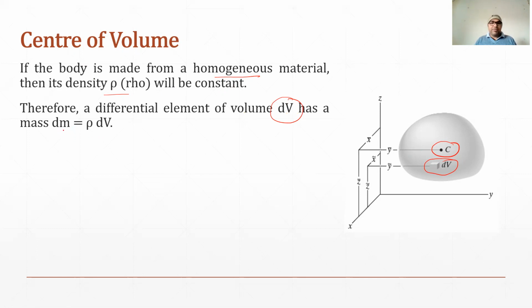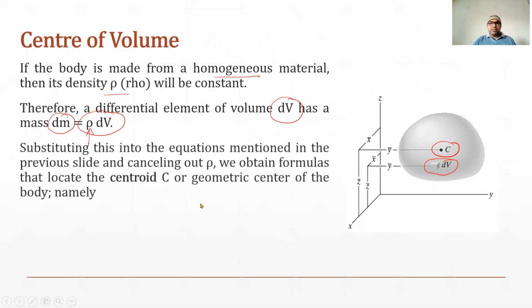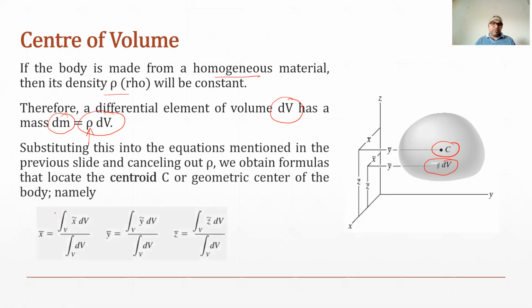The mass of this volume can be expressed as rho into differential volume. In the previous equation, we were using dm, so now dm can be replaced by this one. And as I said, for homogeneous material, rho will be the same, so it will cancel out in the equation. Finally, we will get the equation for Cv as this one. This is the formula to calculate the coordinates of the center of volume in the body. So this becomes equation 4.